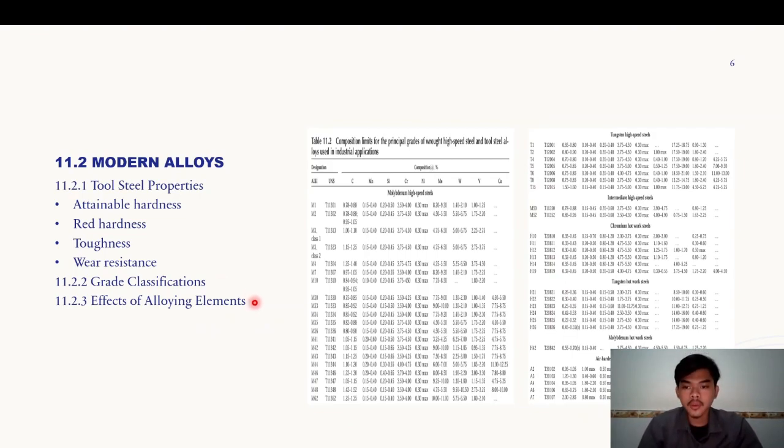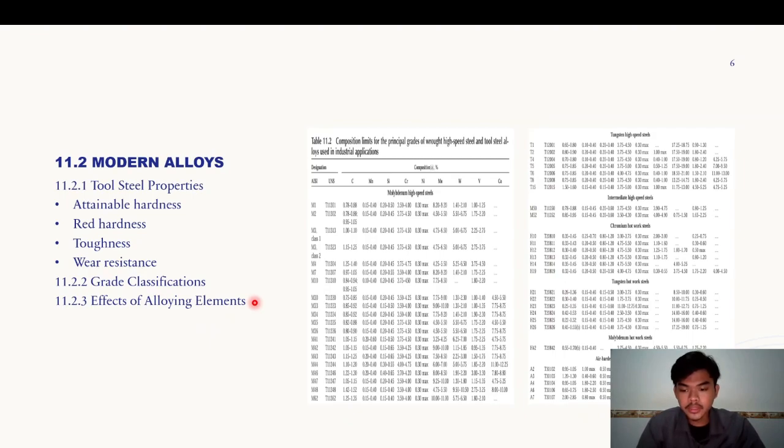11.2.3 Effects of alloying elements. The T-series alloys contain 12 to 20% tungsten, with chromium, vanadium, and cobalt as the other major alloying elements. The M-series contains approximately 3.5 to 11.5% molybdenum, with chromium, vanadium, tungsten, and cobalt as the other main alloying elements.